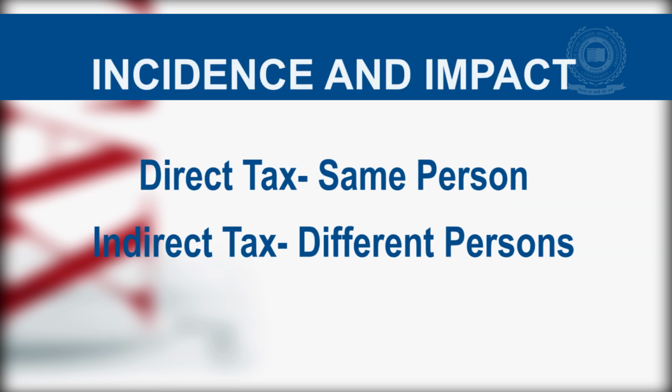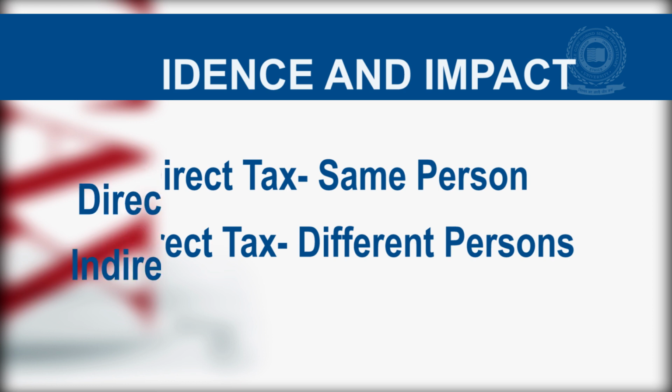Number 2. On the basis of incidence and impact. Direct taxes fall on the same person and is imposed on the income of a person and paid by the same person, whereas indirect taxes fall on different persons. It is imposed on the sellers but collected from the consumers and paid by the sellers.